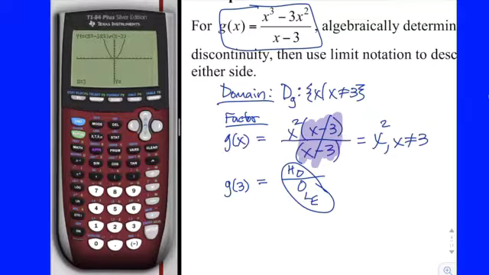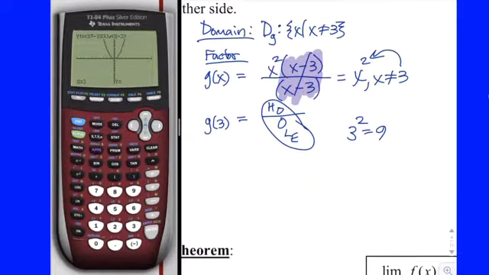But now how can we use this fact to help us find the y value of the hole that used to be there before someone removed it? Swiper, perhaps? You plug it back in. Yeah, if the only difference between g and x squared is that g has a hole and x squared doesn't, x squared paves right over where the hole was. So you can use the y value of x squared to figure out the y value of the hole, okay? So really, you just plug it right back in. And 3 squared is equal to 9. Okay, so we did that in pre-cal. So we could say now, g has a hole at the point (3, 9).